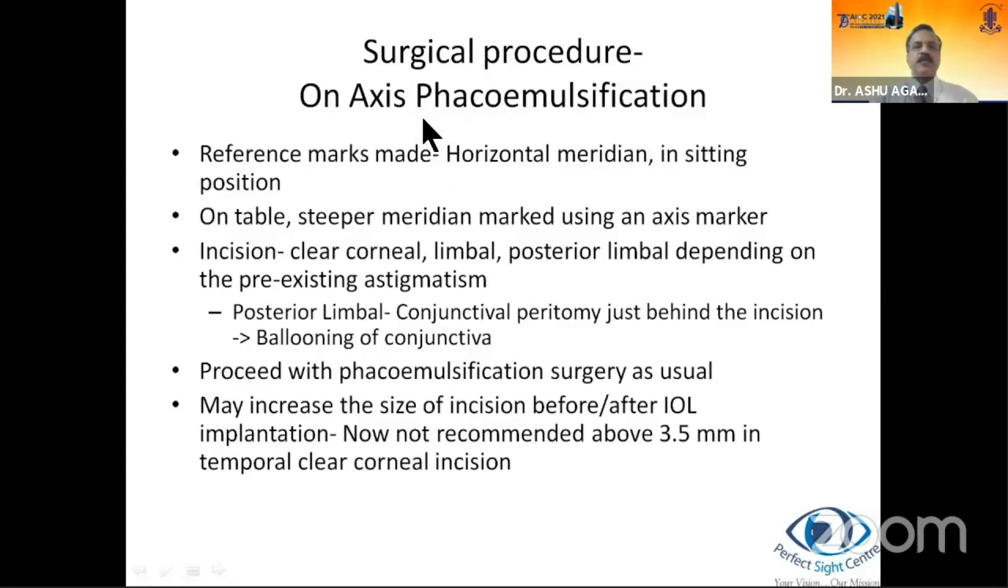So here is an overview of the surgical procedure for on-axis phacoemulsification. The reference marks are made on the horizontal meridian in the sitting position to avoid cyclotorsion. On the table, the steeper meridian is marked using an axis marker. The incisions are clear corneal, limbal, or posterior limbal, depending on the pre-existing astigmatism. However, if you're doing a posterior limbal incision, sometimes ballooning of the conjunctiva can happen because of egress of fluid inside that, and therefore a conjunctival peritomy should be done just behind the incision to prevent that ballooning, which can otherwise be quite irritating. Proceed with the phacoemulsification surgery as usual. You may increase the size of the incision before or after IOL implantation, whatever is comfortable. But now we do not recommend above 3.5 millimeters, especially in clear corneal incisions.